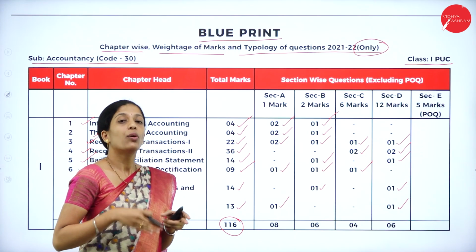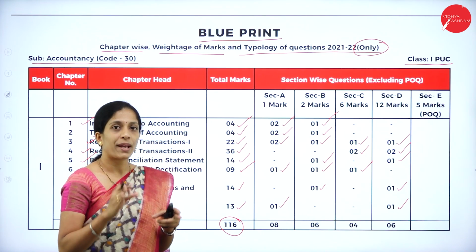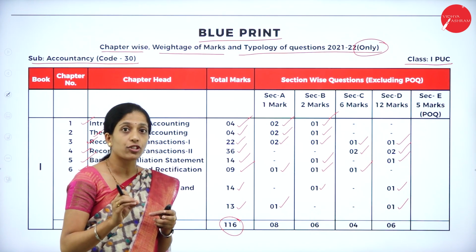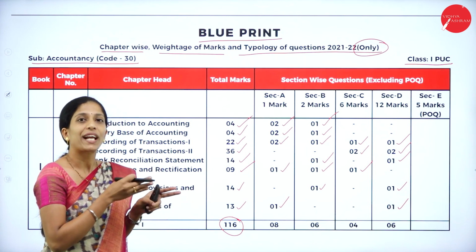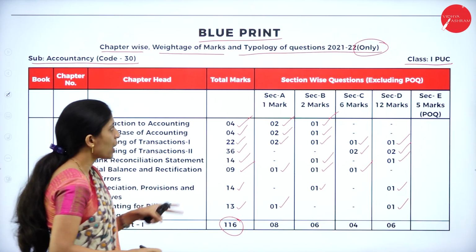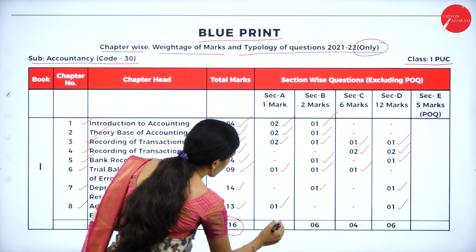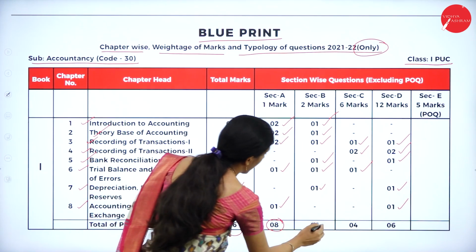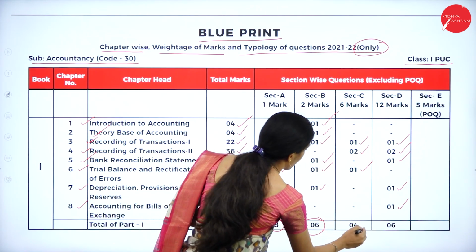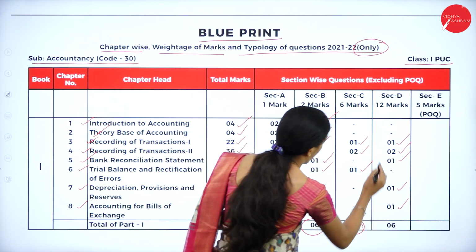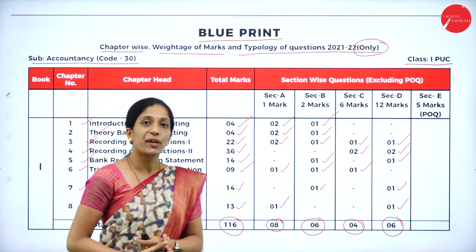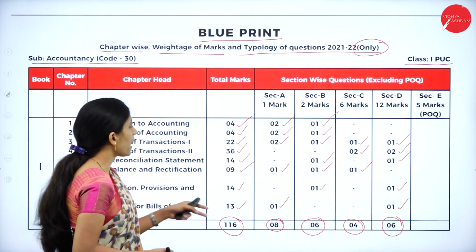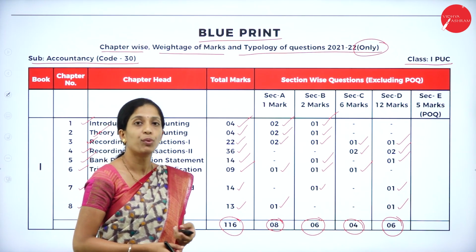So this is without options. So make sure that in each and every section there are options. So this is without options I am telling. So you can get 116 marks, where 1 mark 8 questions will be asked, 2 marks 6 questions, 6 marks 4 questions, and 12 marks 6 questions will be asked. So except POQ questions, you can expect 116 marks from book 1.